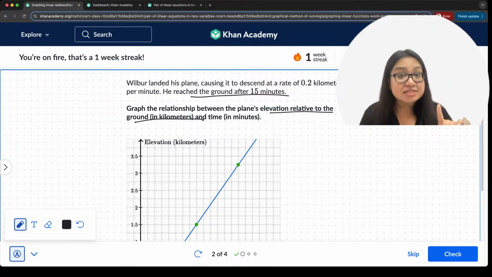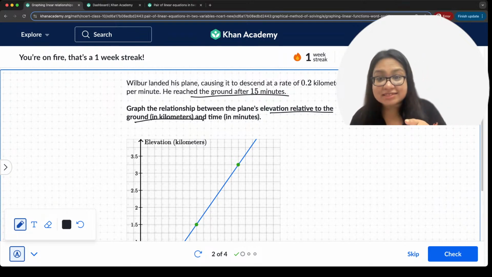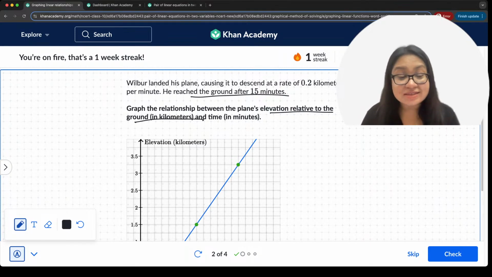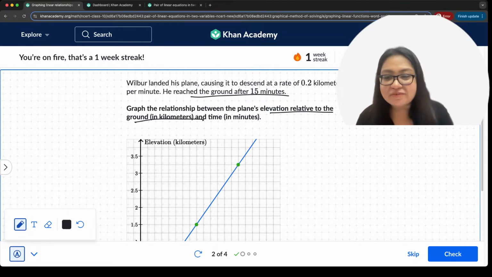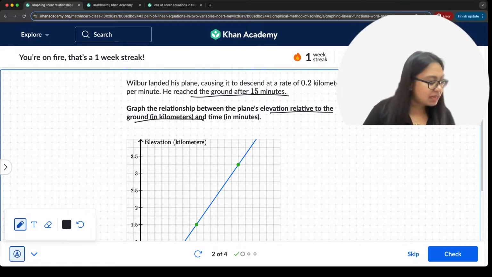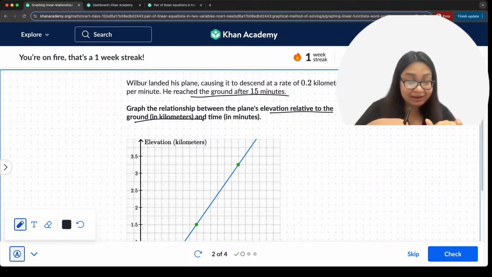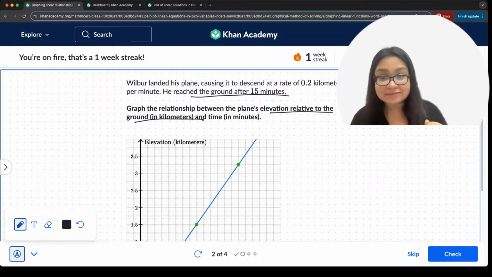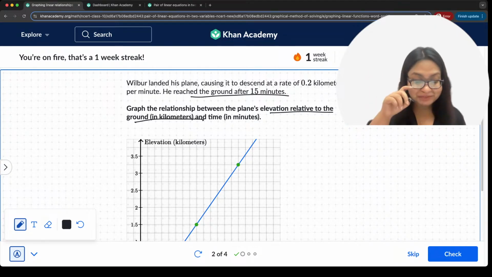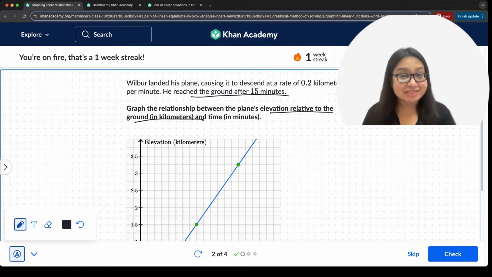So first things first, we have to find out the coordinates here. Kumar Gaurav gave me a couple of coordinates. Awesome. Quick of you. So 0, 3 and 15, 0. Anybody else giving me coordinates here? What do we need here? We need 2 points that are going to satisfy this equation so that we can plot them over here. Exactly. So let's start with 2 points.